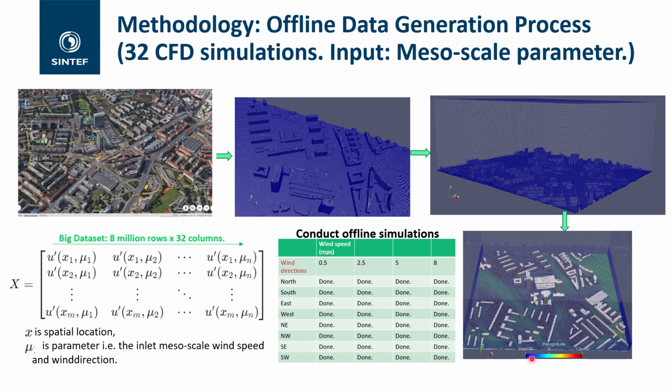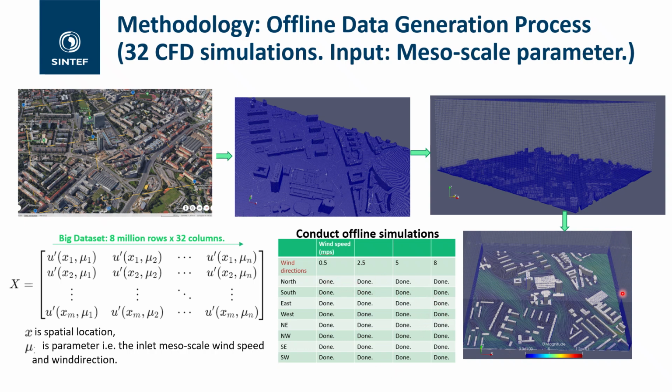Each simulation had input boundary conditions comprising of mesoscale wind direction and associated mesoscale wind speeds. So these are the 8 input mesoscale wind directions, and for each wind direction, 4 wind speeds. So in total 32 simulations are there.